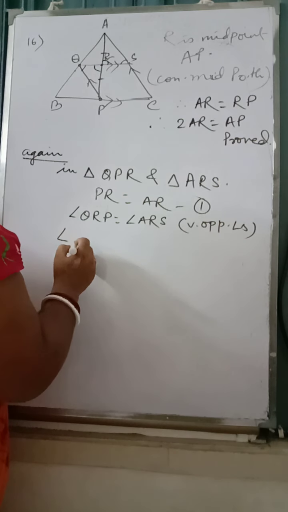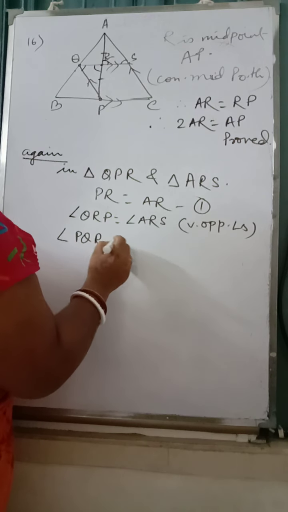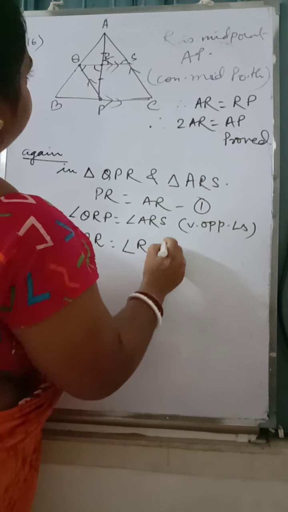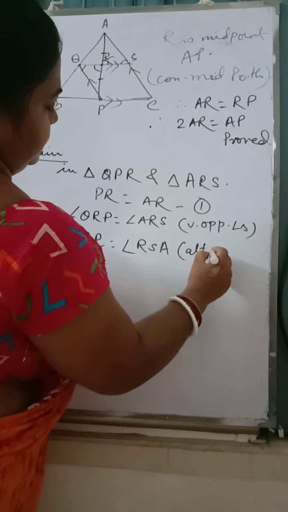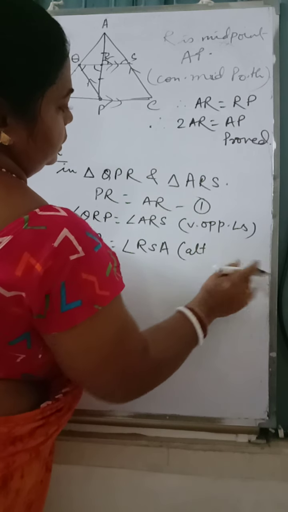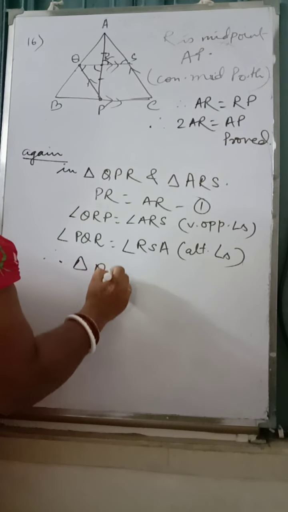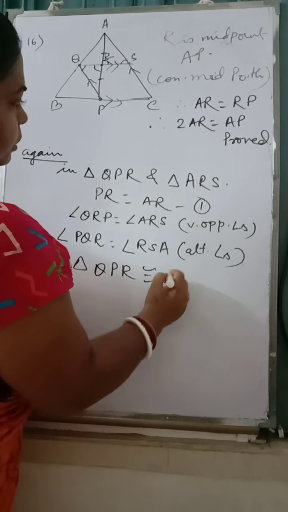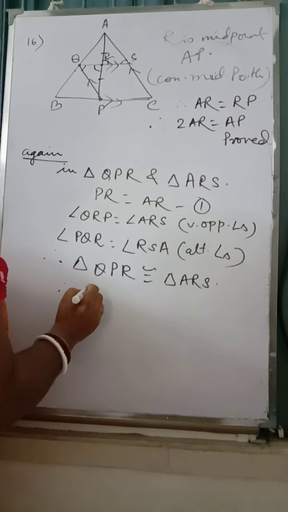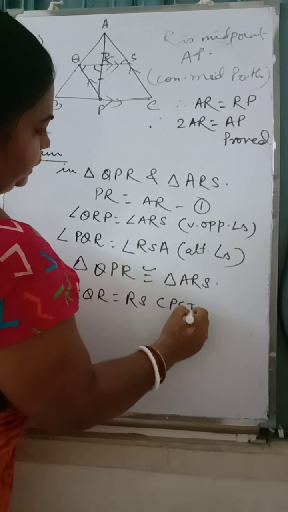And angle PQR is equal to angle RSA, alternate angles. So triangle QPR is congruent to triangle ARS. So that's what we can write. QR is equal to RS, CPCTC, number one.